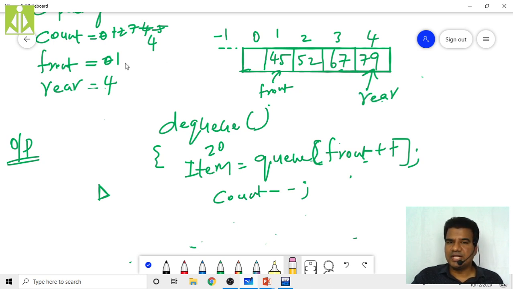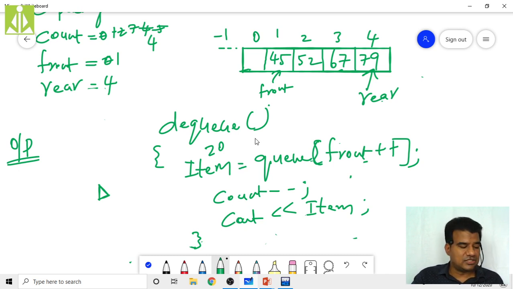Previously your front has not changed, and right now the rear will not change. Next, print the item you have just retrieved from the queue: cout of item, then close. Before performing any DQ, you have to check the isEmpty function. If isEmpty returns false, then only perform these operations. If it returns true, you have to break, with no need to perform these steps.